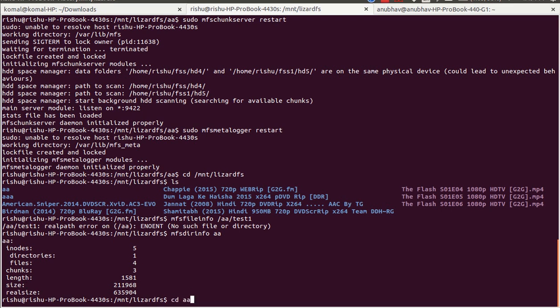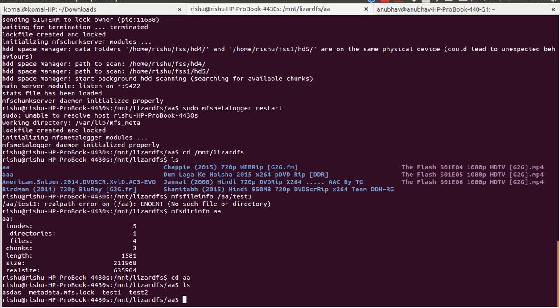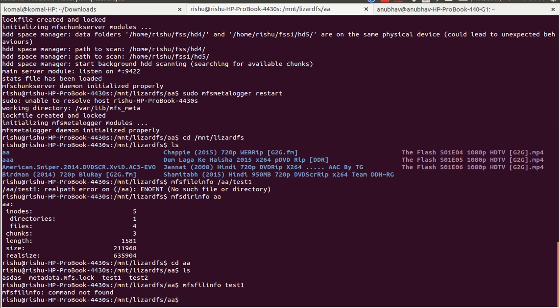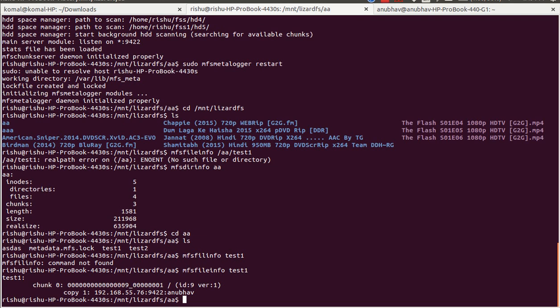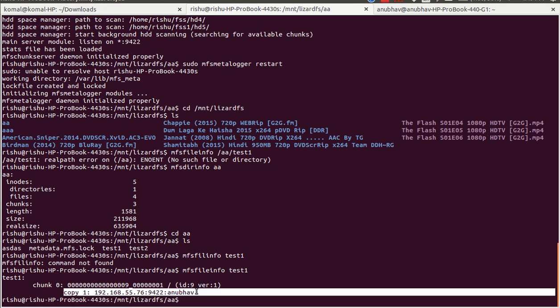Moving into AA and checking, what I have is test1 and test2, two files are present, and checking mfsfileinfo test1. What I get is, oh, it's not file. Test1, it will give me that there is only one copy of this file, that is present at Anubhav's.